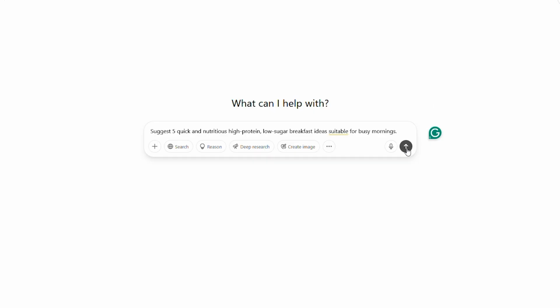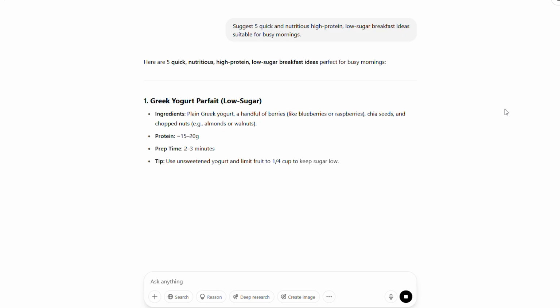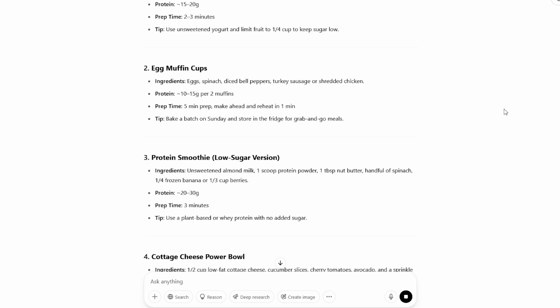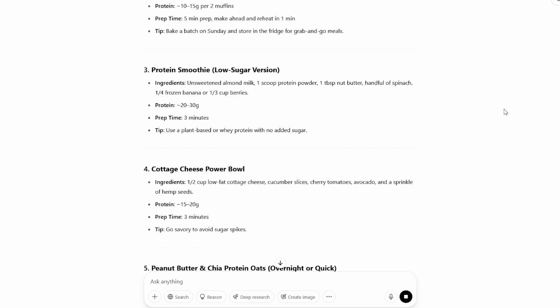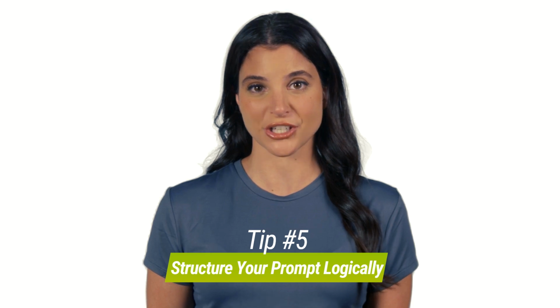Your prompt might then become, "Suggest 5 quick and nutritious high-protein, low-sugar breakfast ideas suitable for busy mornings." By strategically using keywords, you're essentially telling ChatGPT exactly what kind of information you're looking for, saving time and getting more relevant answers. Structure your prompt logically.